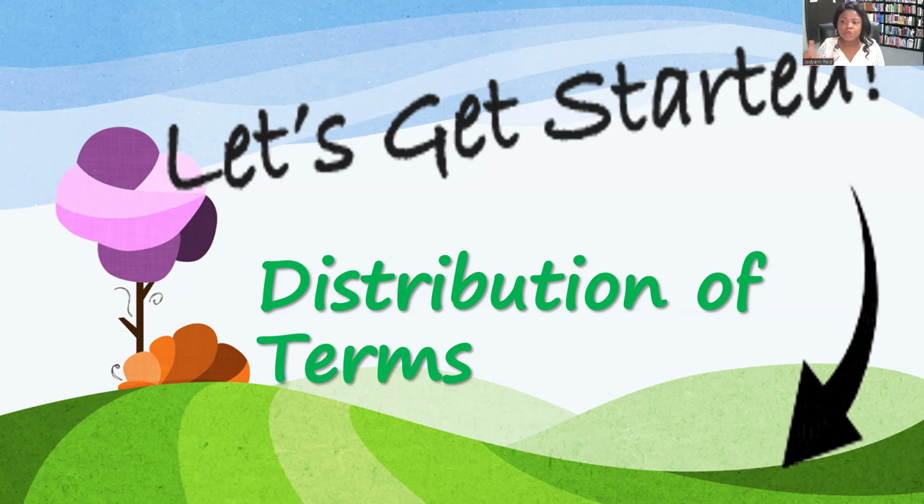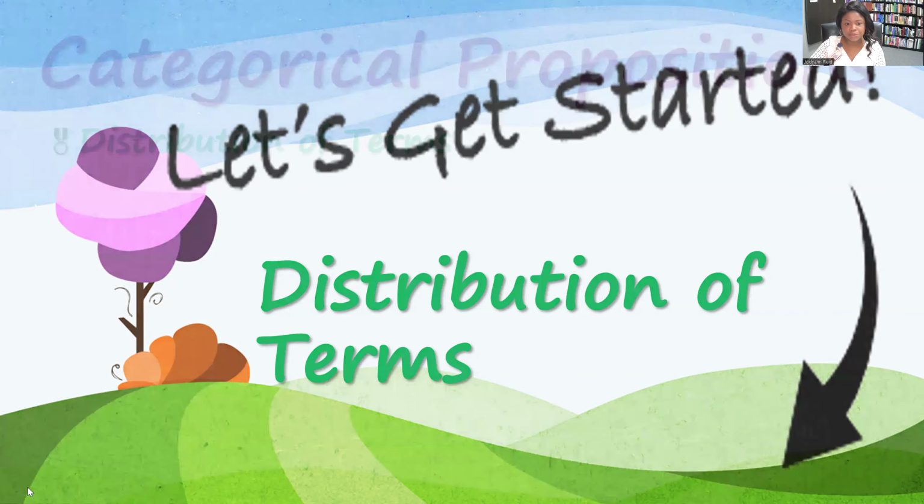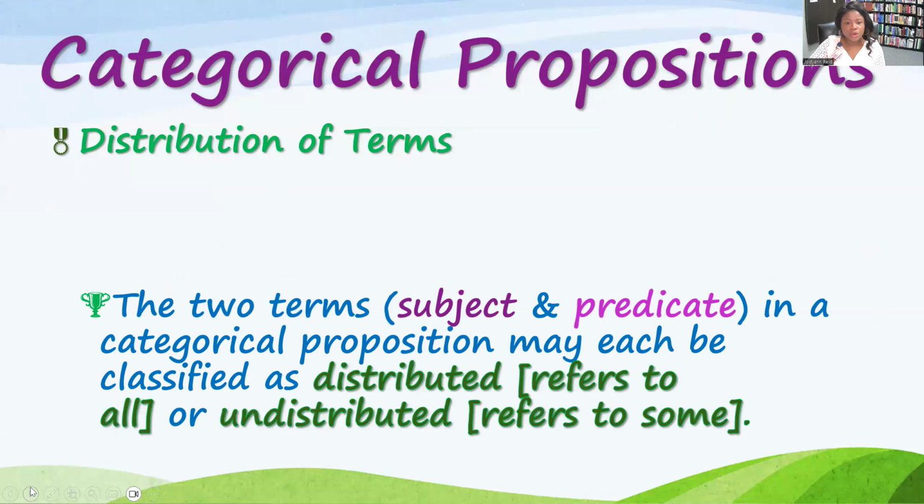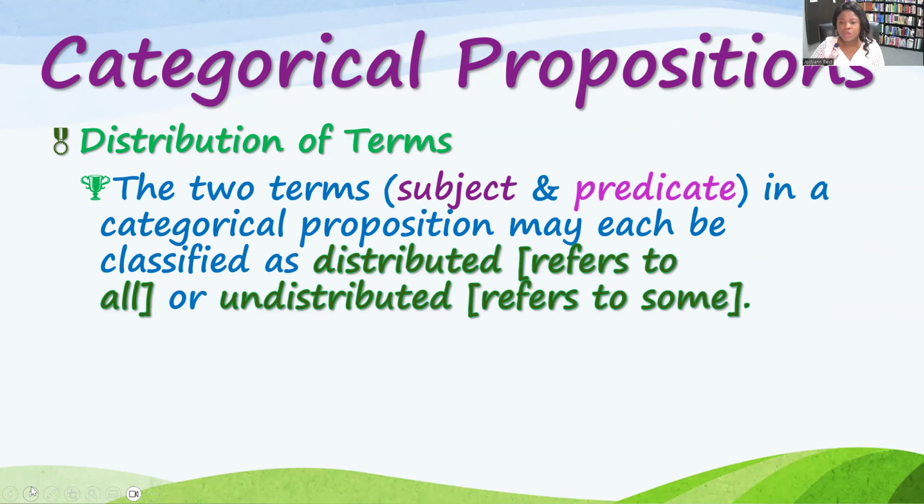But the individual terms in the proposition have distribution. And so we're going to talk about distribution in this next lecture. The subject term and the predicate term in each categorical proposition have a distribution.